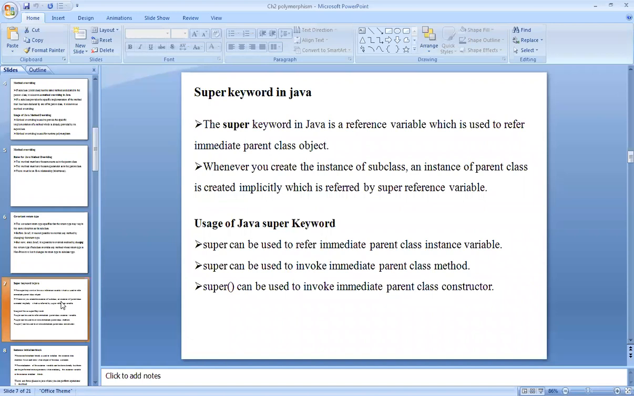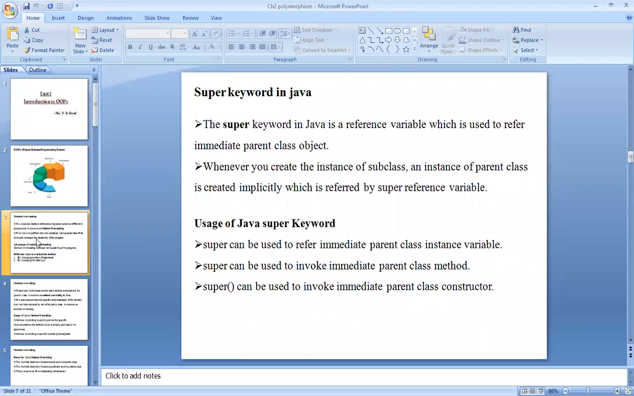Is my screen visible to all? Yes, students. Yes, ma'am. Okay. One minute. I will create one folder so we can implement our programs in it.